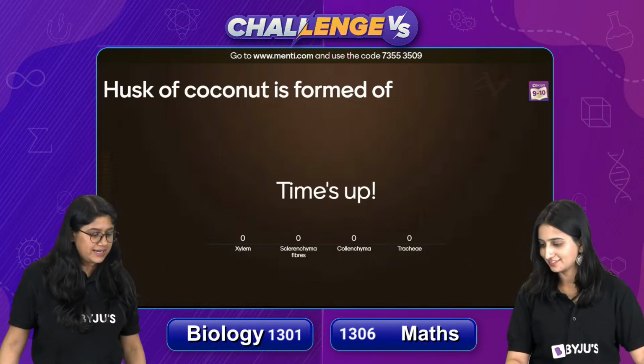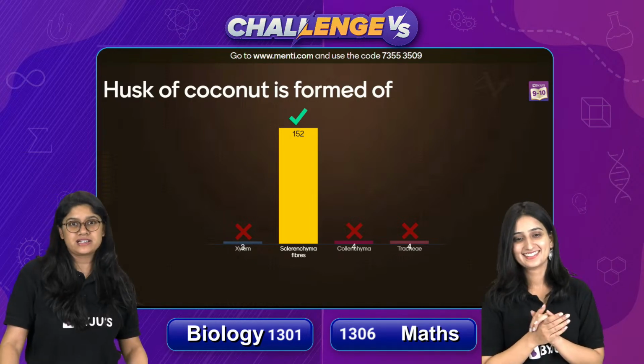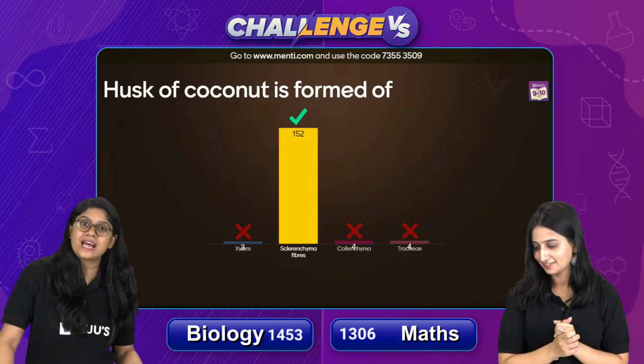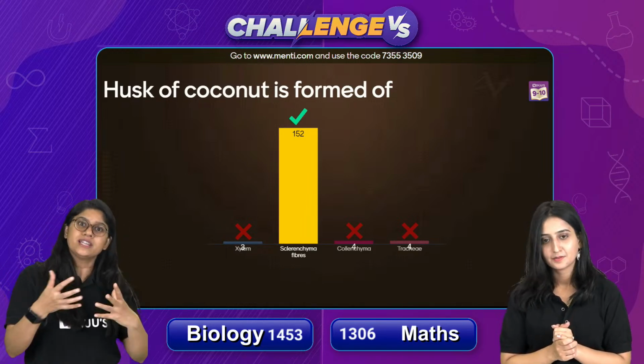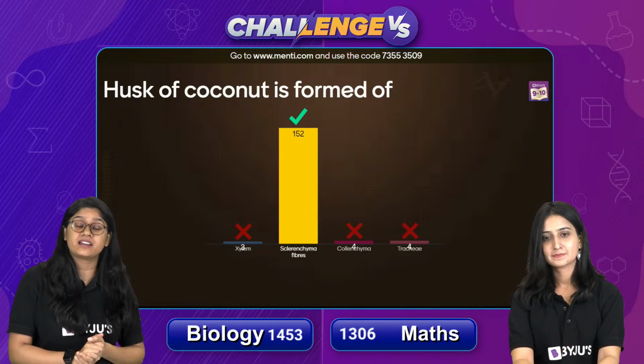Very good everyone. I think time's up and 152 of you have voted for the correct answer, and the correct answer is sclerenchyma fiber. So we know that the husk of a coconut is brown in color, it's dead actually, and it is made up of the sclerenchyma fiber.